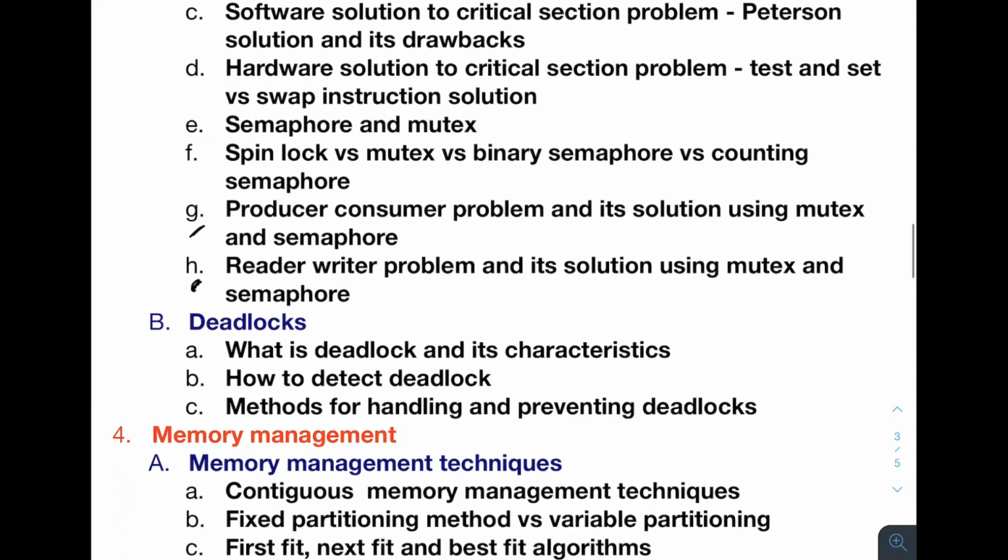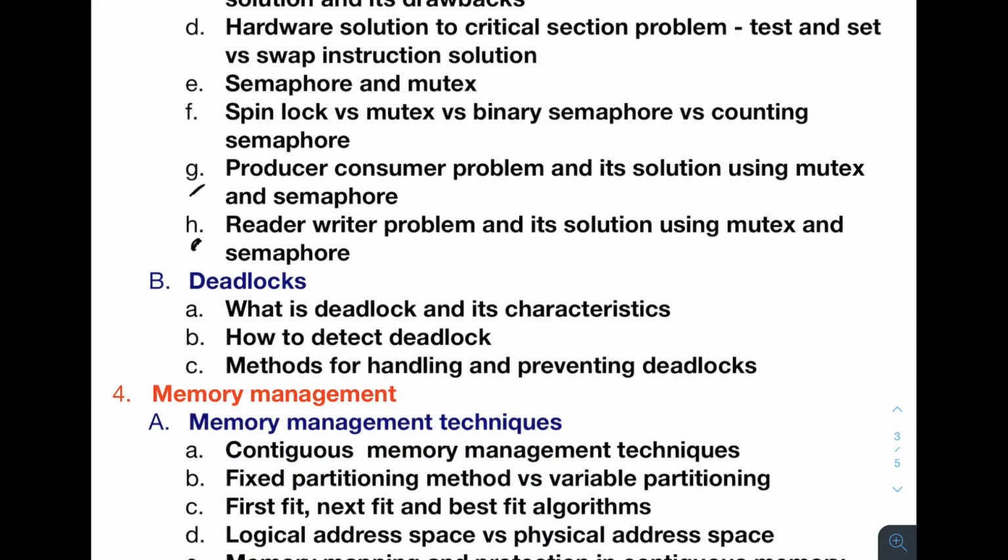And after this we will go to deadlocks, and we will understand the basics of deadlock: what is deadlock, what are the characteristics, how to detect deadlock, and then how to prevent and handle deadlock. Then we will cover this in deadlocks. So this is also a part of process coordination.